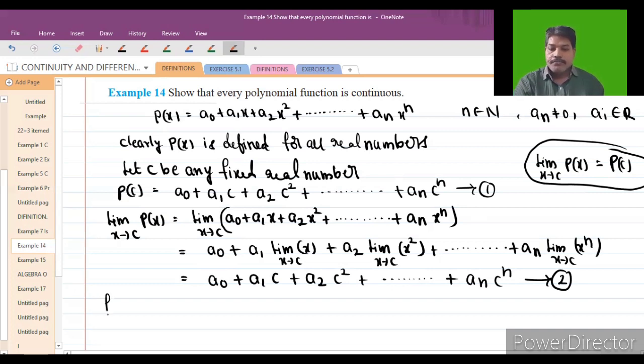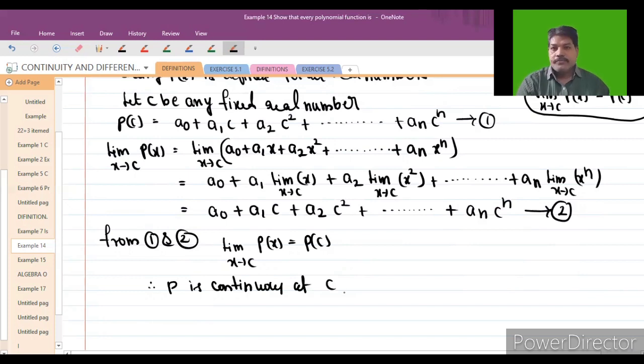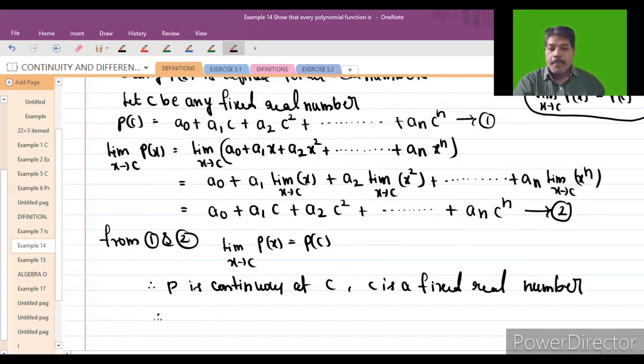From 1 and 2, what we can write is limit x extending to C, P of X is equal to P of C. Therefore, what we can say, students, is that P is continuous at the fixed point C. C is a fixed real number. So then, P is a continuous function.